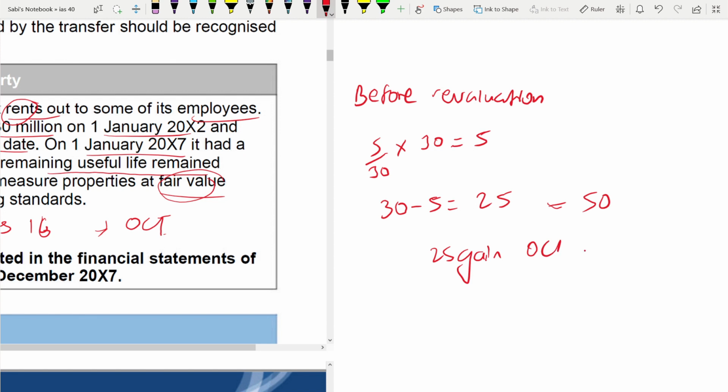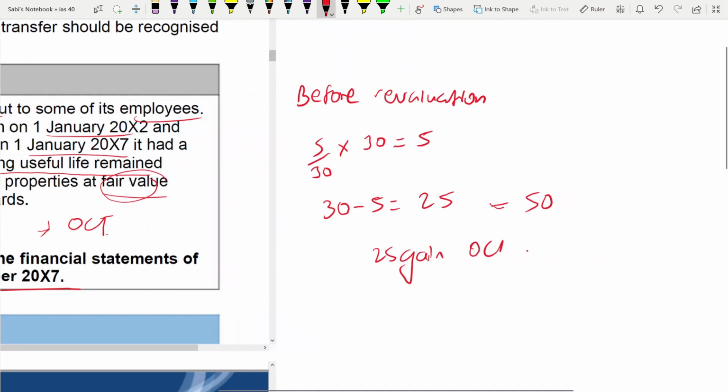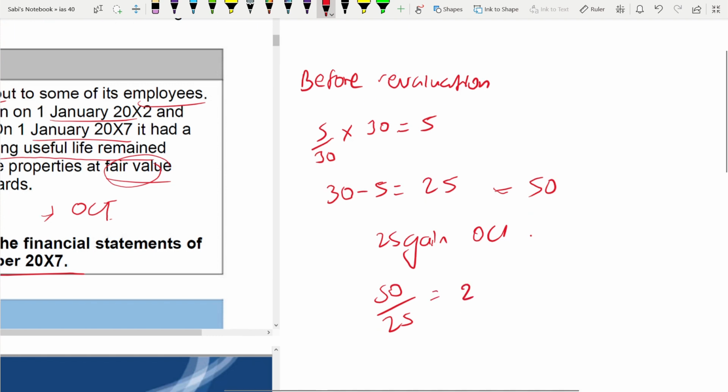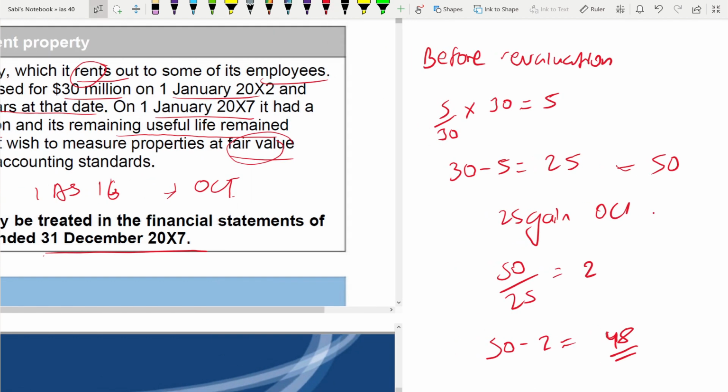And what about the depreciation after 5 years? At 31st December 2007, again you need to depreciate over 25 years. The revalued amount is 50, divided by 25 years. Depreciation is 2. From 50, you deduct this 2 depreciation and it's 48. This is the carrying amount in 2007. Now we'll be moving on to the next question.